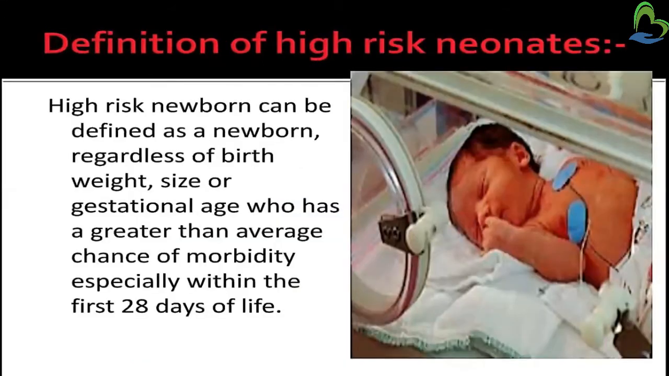Then, definition of high risk neonates. A high risk newborn can be defined as a newborn, regardless of birth weight, size or gestational age, who has a greater than average chance of morbidity, especially within the first 28 days of life. So high risk neonates are those neonates who have a greater chance of getting morbidity. Morbidity means what? It is the disease condition rate. So those babies who have a great chance of getting disease within the first 28 days of life are called high risk neonates.